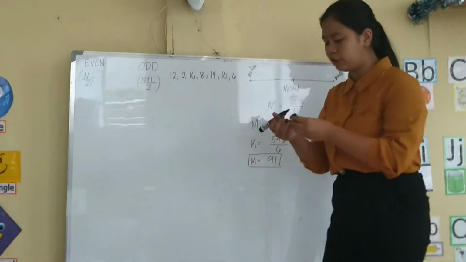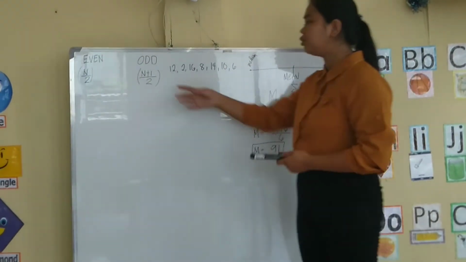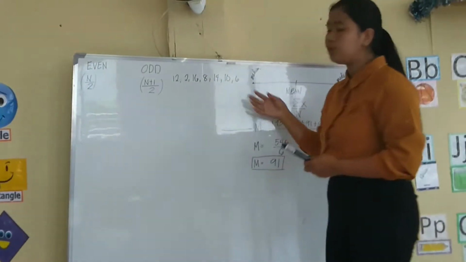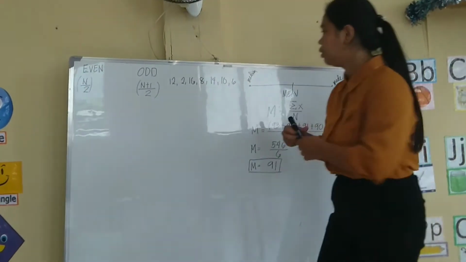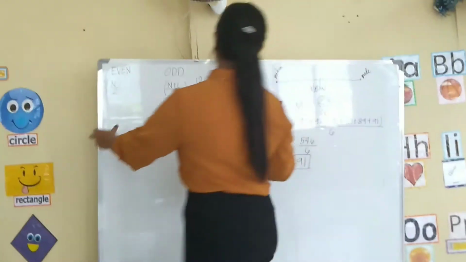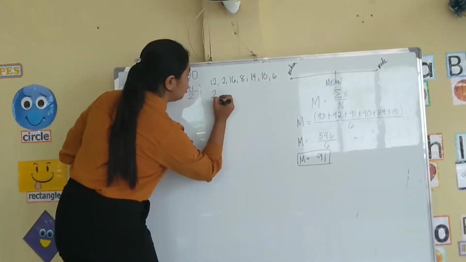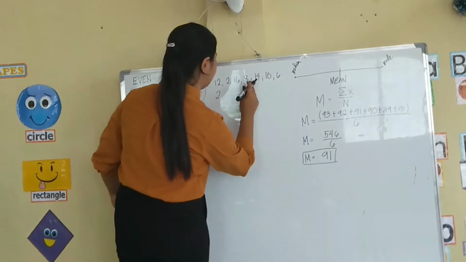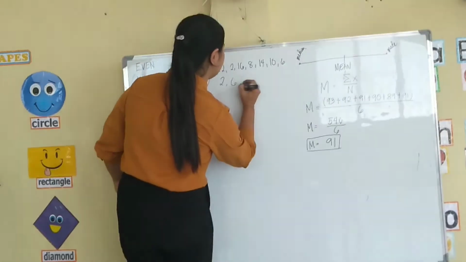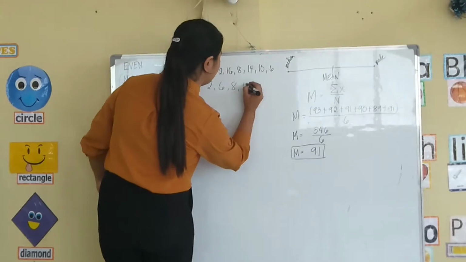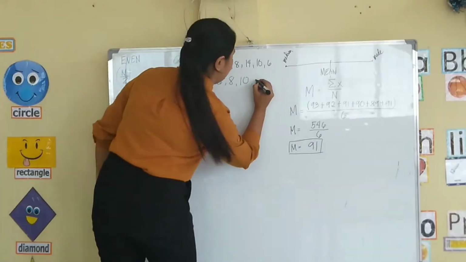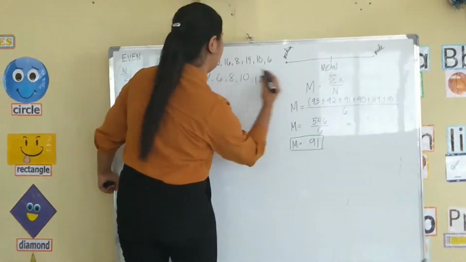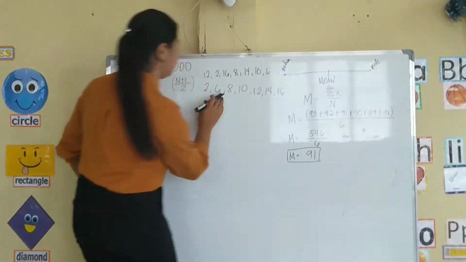In our definition, we need first to arrange our data from smallest to largest. So, 2, 6, 8, 10, 12, 14, and 16.